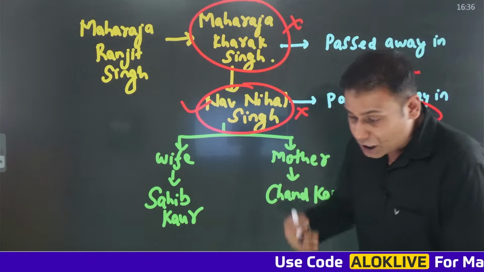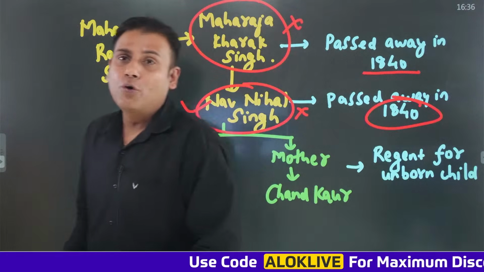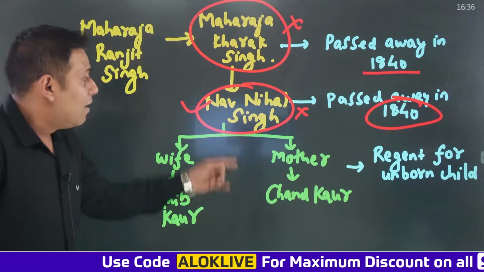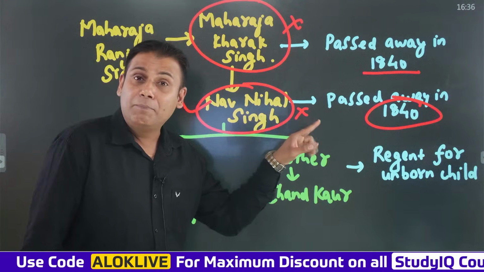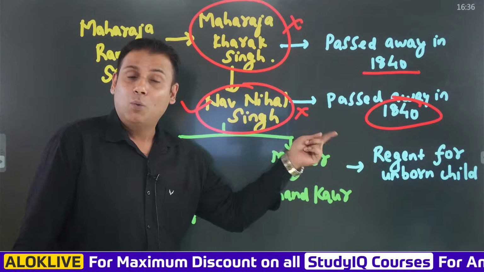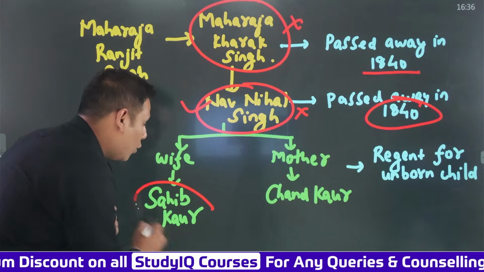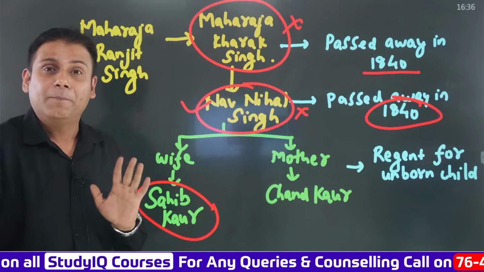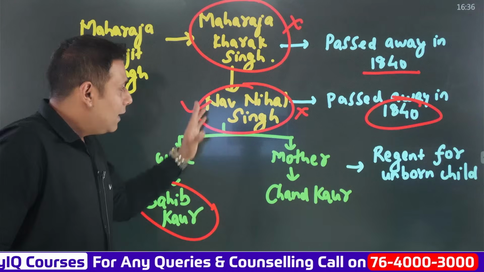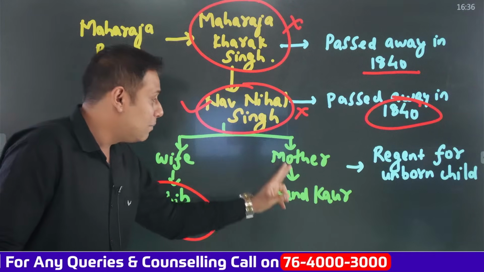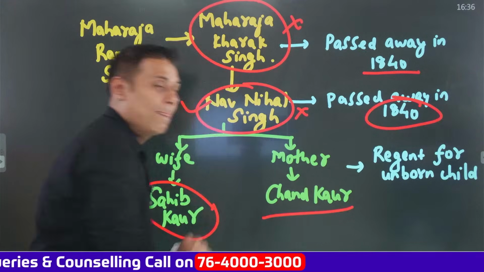Okay. Now what happens further? Let's throw light on that. When Maharaja Navnihal Singh passed away on the same day, his wife, whose name was Sahib Kaur, was pregnant. And the name of Maharaja Navnihal Singh's mother was Chand Kaur.